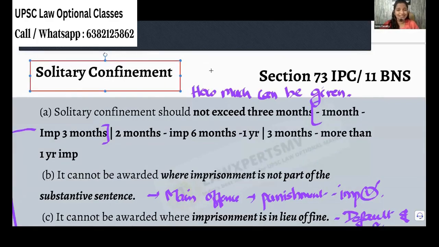Solitary confinement is a thing like happiness. Now we crave this. After getting into family, children and all, I feel like one day you should leave me alone. I'll pray to God. But this solitary confinement, they say it is a punishment. Under section 73 of IPC and section 11 of BNS, we see solitary confinement.